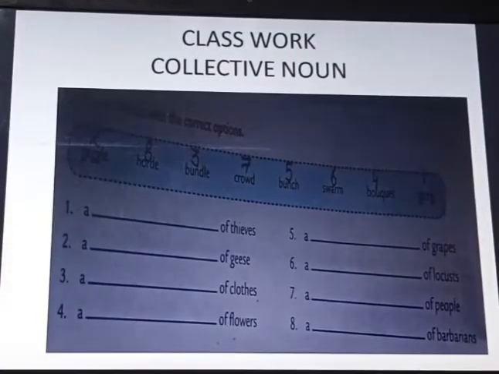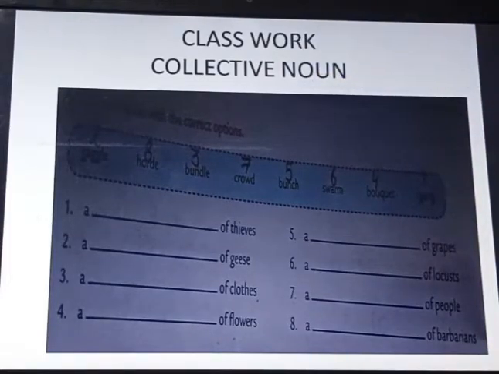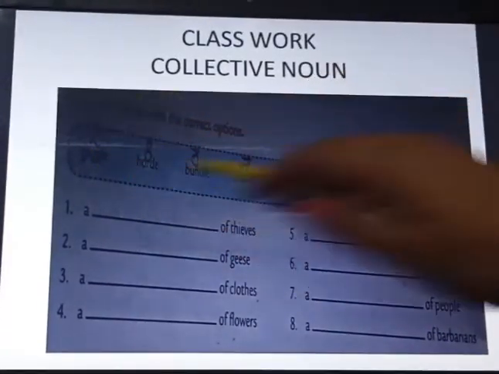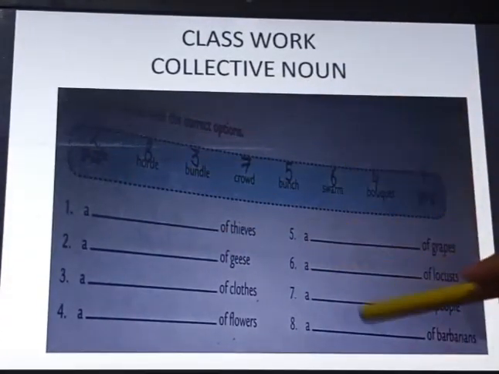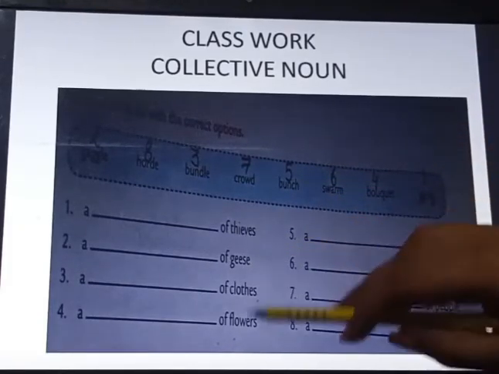And the next one is collective noun. As the name itself tells, these nouns refer to a group of people or things. A group of something. See, here I have given 8 examples. Whatever words are given in this help box all have the same meaning, that is group. But still we use them with different nouns.